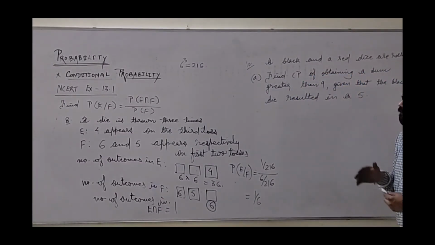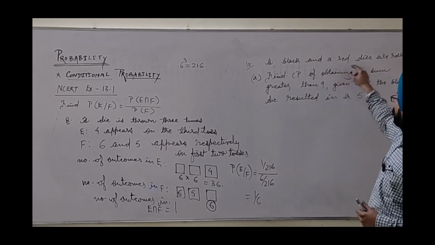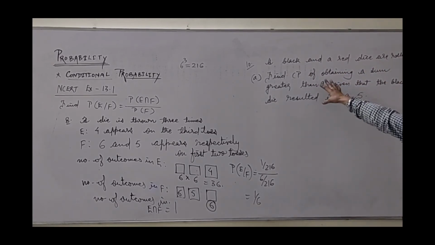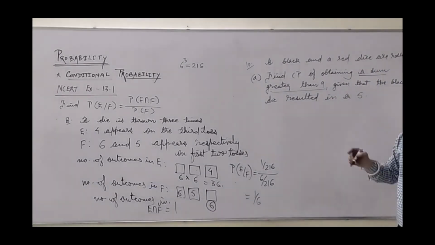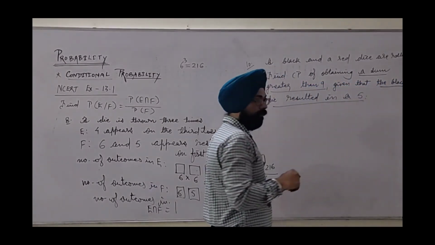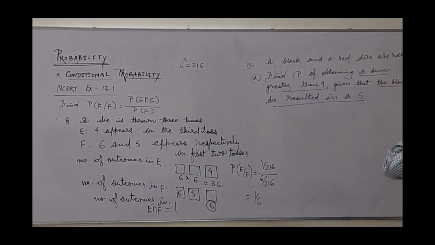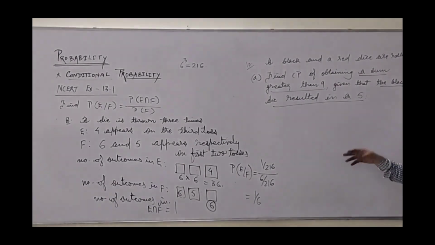Okay. Now next, it is different from that series. Question number 10: a black and a red die are rolled together. We need to find the conditional probability of obtaining a sum greater than 9, given that the black die resulted in a 5. Be careful. Whenever such language is given, after the words given that, the event which is given has already occurred. This way we have to define.